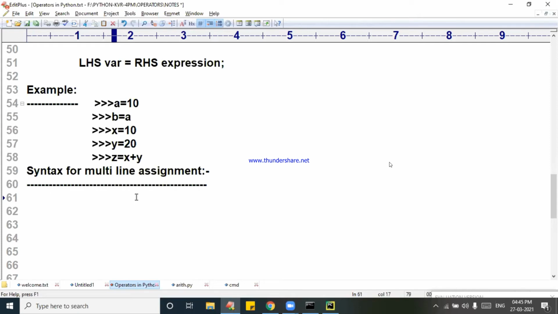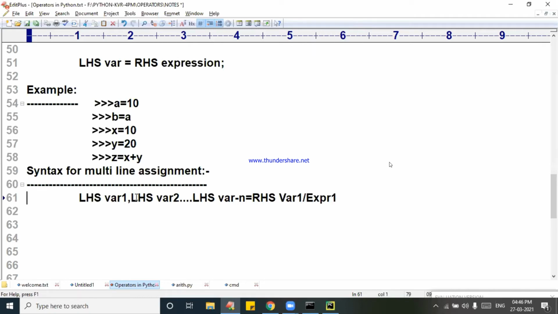Syntax is: LHS variable 1, comma, LHS variable 2, and so on up to LHS variable n, is equal to RHS expression 1, comma, expression 2, and so on.